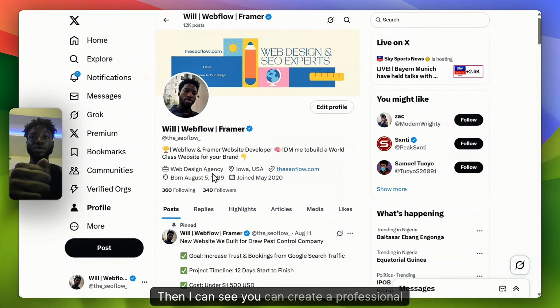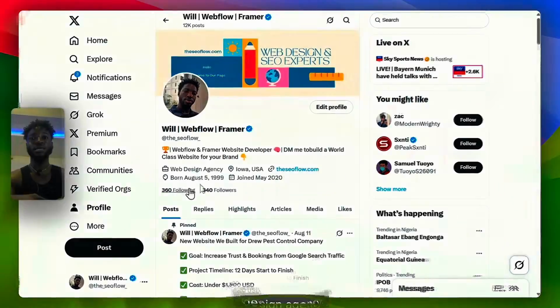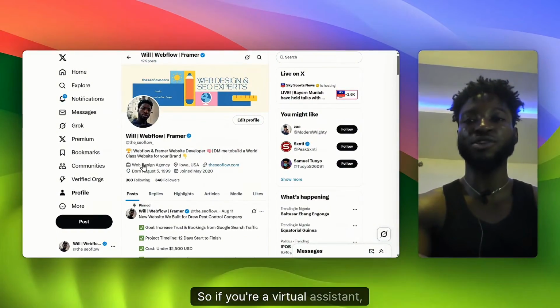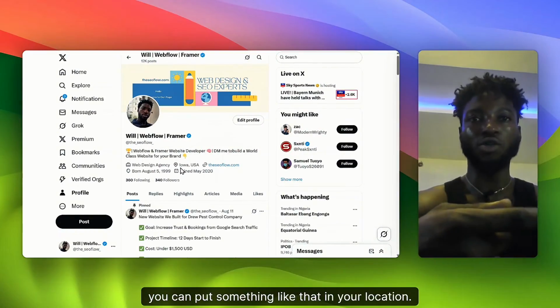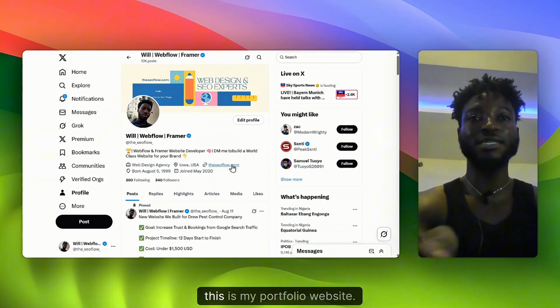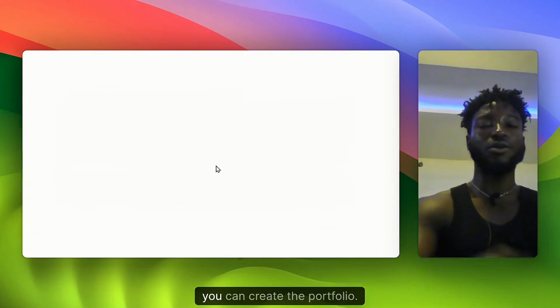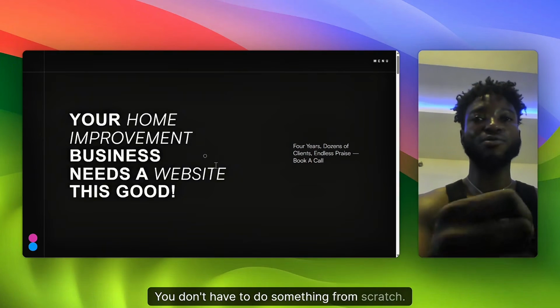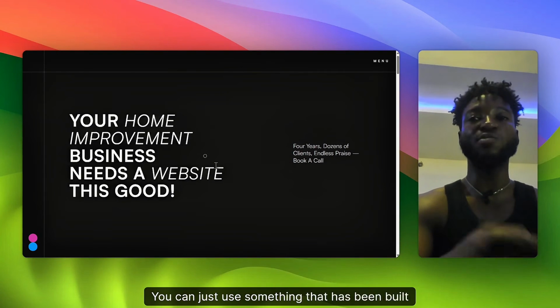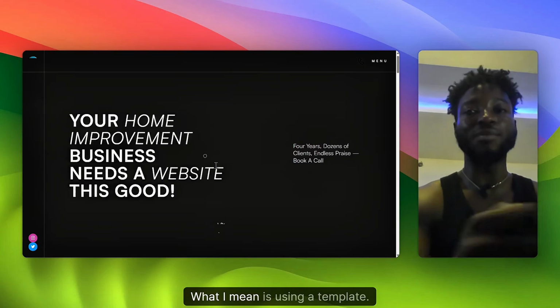Then you can create a professional profile. That professional profile will allow you to put web design agency. If you're a virtual assistant, you can put something like that. Then your vocation, right? Then my website, this is my portfolio website. You can create a portfolio, and you don't have to do it from scratch. You can just use something that's been built already, right? What I mean is using a template.